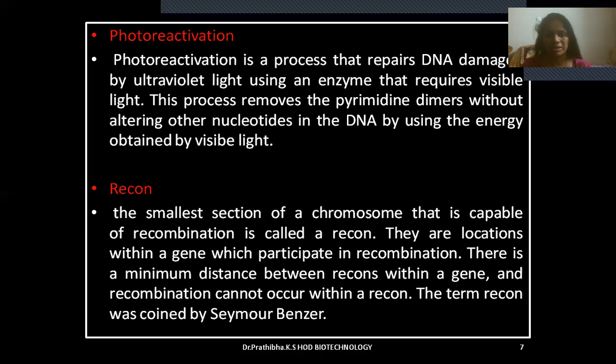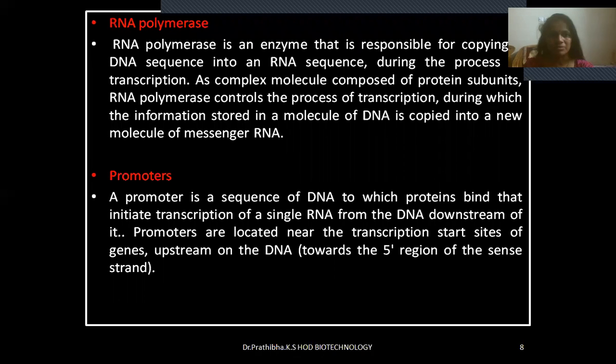Recon. The smallest section of a chromosome that is capable of recombination is called a recon. Their locations within a gene participate in recombination. There is a minimum distance between recons within a gene, and recombination cannot occur within a recon. The term recon was coined by Seymour Benzer.